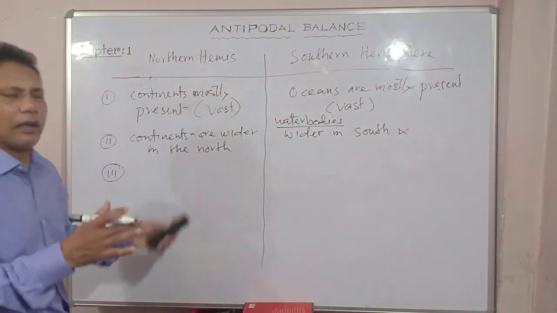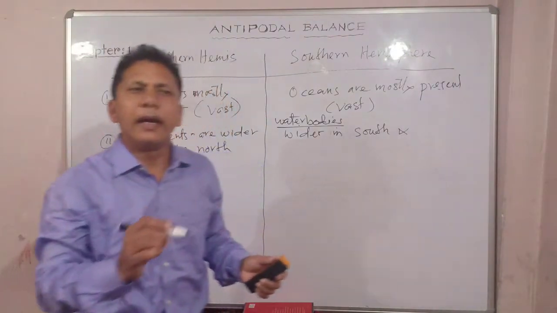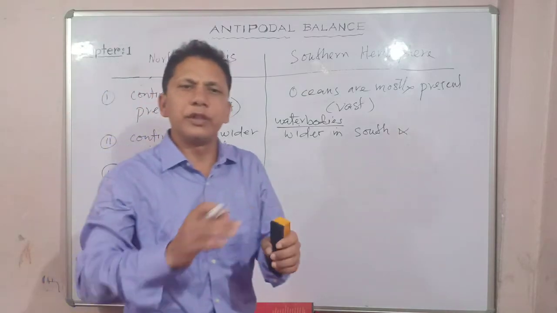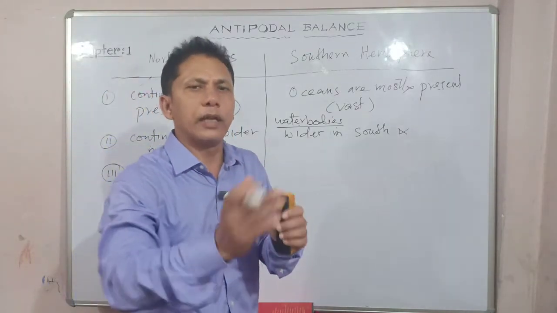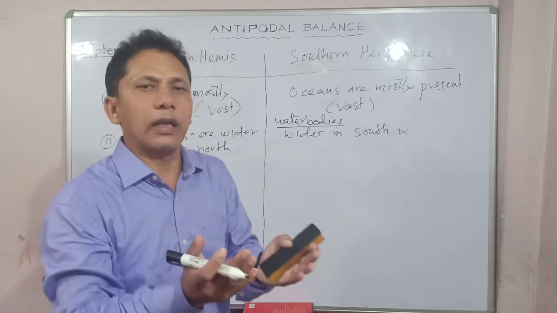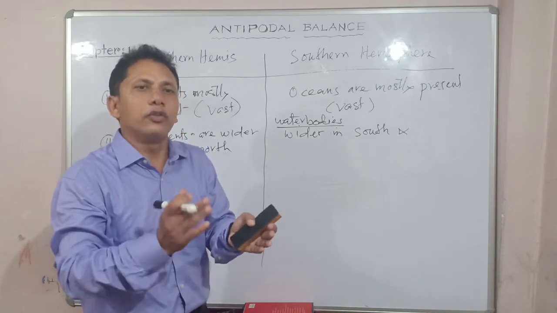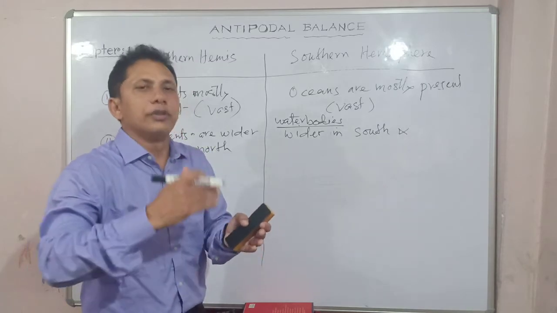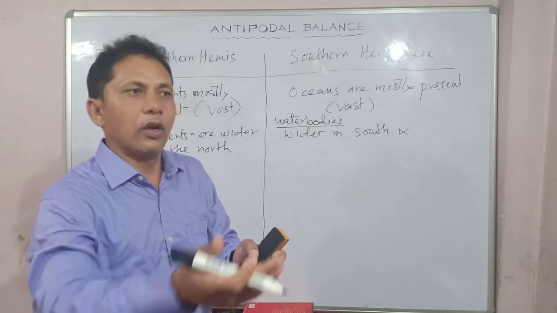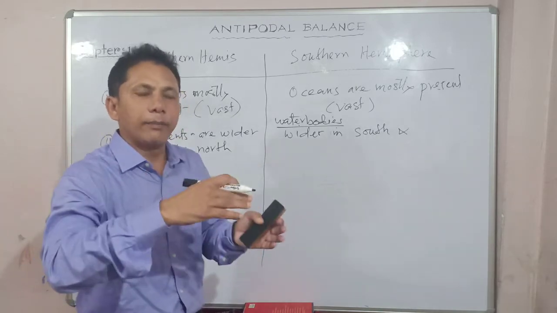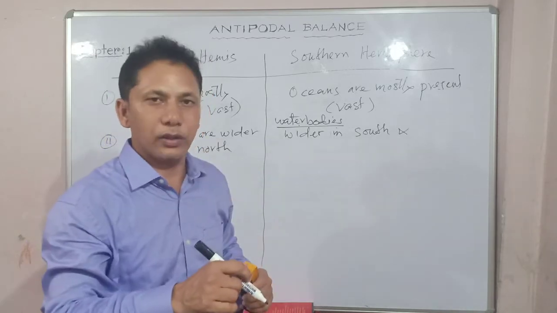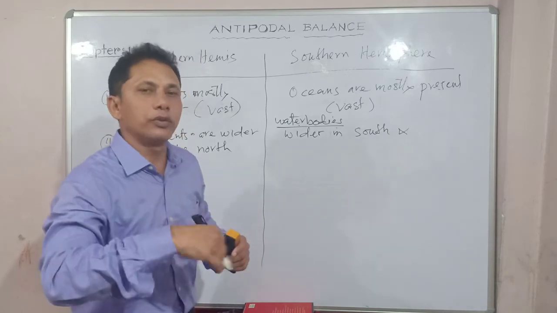One by one. So if it comes as a question, what do you mean by antipodal arrangement? You have to write that the term antipodes means directly opposite to each other. Two things are positioned directly opposite to each other, which maintains the balance. On the spherical, dynamic earth, the landmass and water bodies have a proper arrangement, and this arrangement is antipodal in nature, so they almost lie opposite to each other.